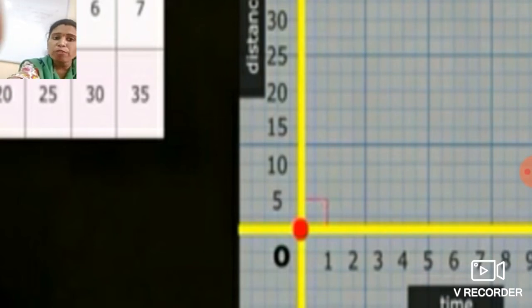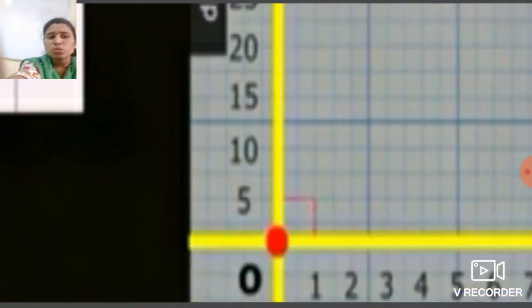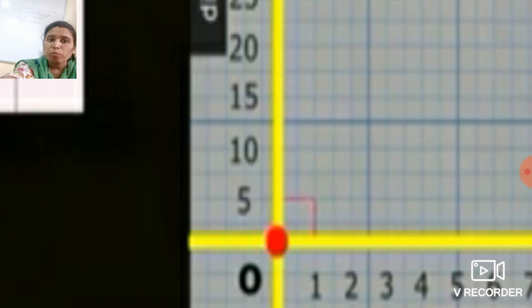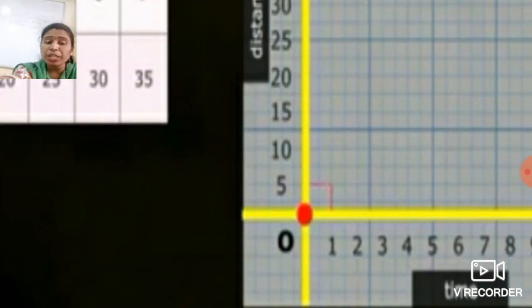The point of intersection of these two lines gives the point that represents 1, 5. In the same way, make the other points corresponding to the different sets of values.